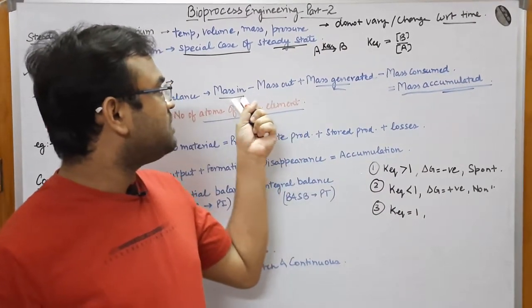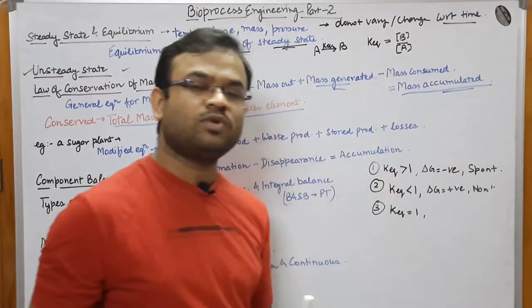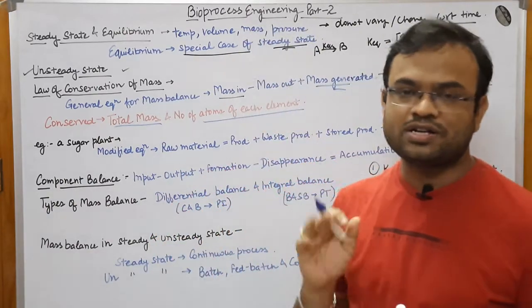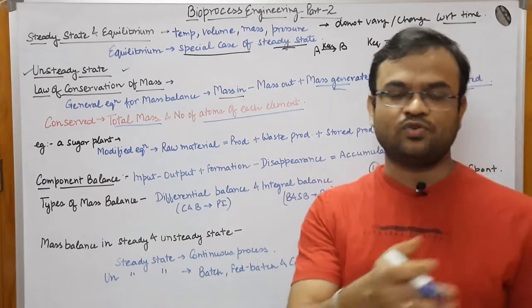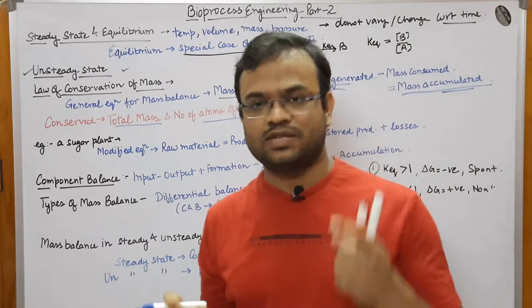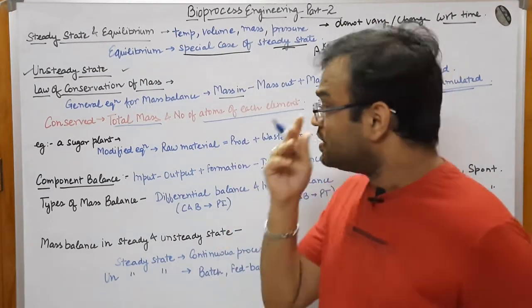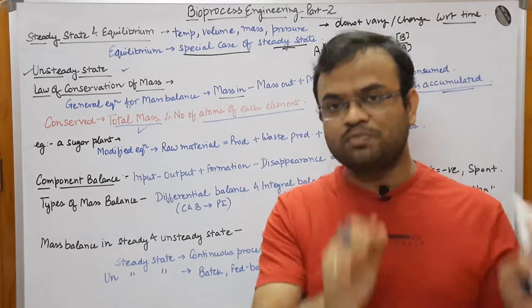I am saying that mass in minus mass out plus mass generated should be equal to mass accumulated, right? Because mass can neither be created nor destroyed, it would remain the same. It might be changed. Let us say you were using the nutrient media first, now it has converted into biomass. It can simply be changed like this, but otherwise there would be no change, right? So total mass should be conserved.